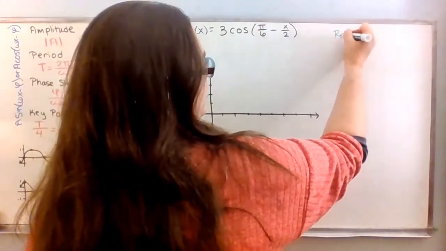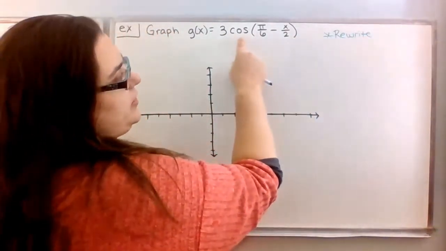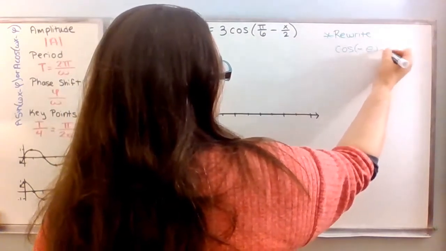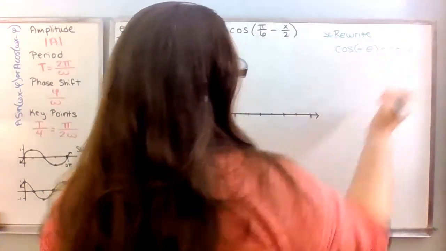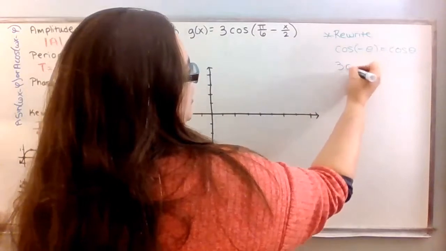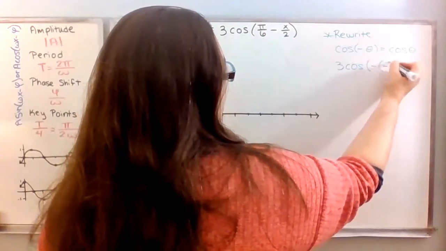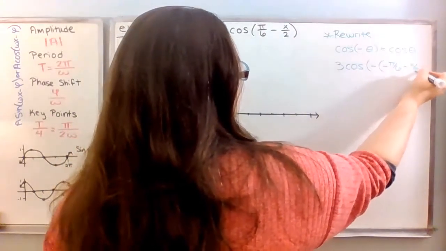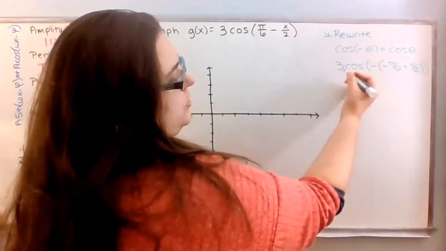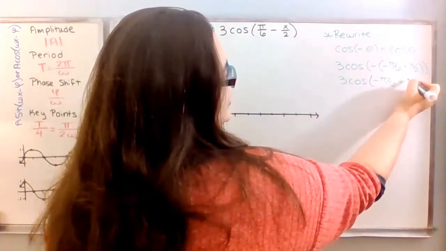So we're going to start out by rewriting. Remember that cosine is an even function. So cosine of negative theta is the same as just cosine of theta. So I can take this expression, 3 cosine, let's factor out a negative. So we would get negative, pi over 6 plus x over 2, factor out a negative. And because we're even, we can just drop that negative. So this will be 3 cosine of negative pi over 6 plus x over 2.